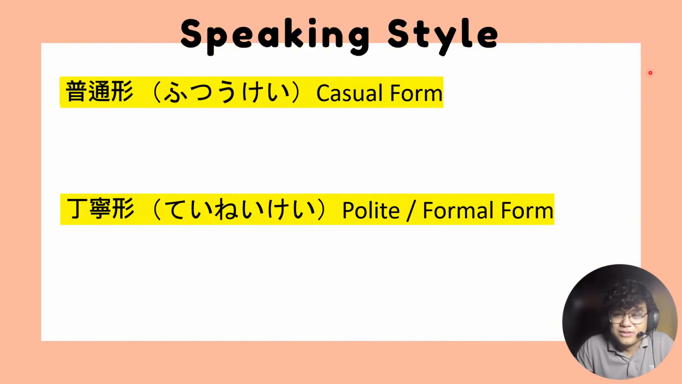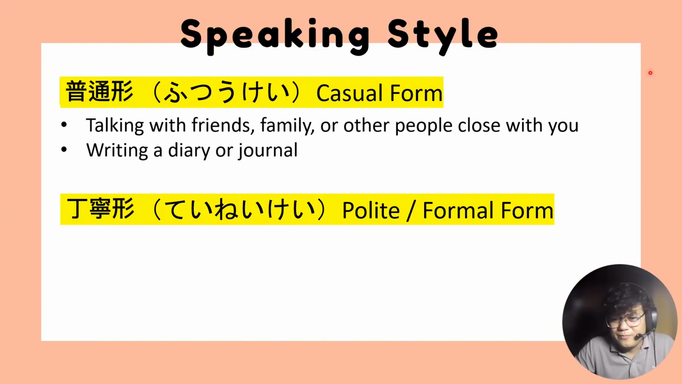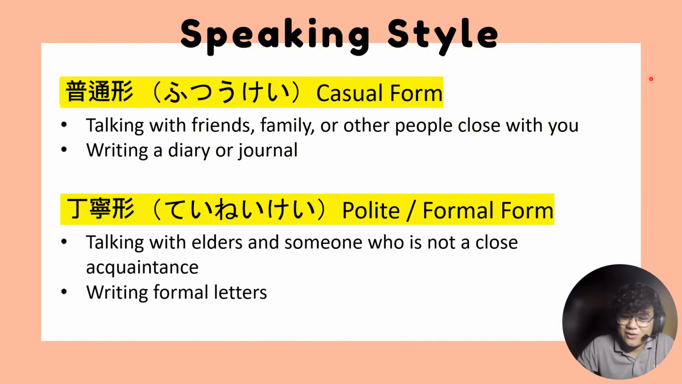Okay, so we have the casual forms and the polite or formal forms. The casual form is used when you're talking with your friends, family, or other people close to you, or when you're writing a diary or a journal. Because when you're writing a diary or journal, the target audience is actually just yourself, diba? So you don't have to write it in formal form. Then we have the polite and formal forms, which are used when talking with elders and someone who is not a close acquaintance. And of course, when you're writing formal letters or, let's say, emails.